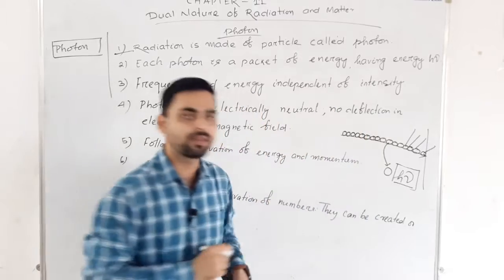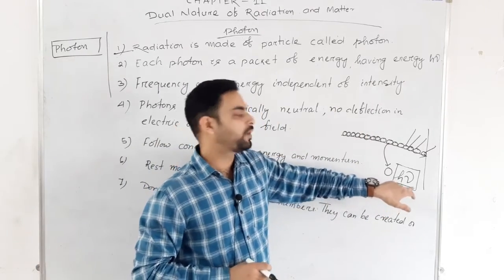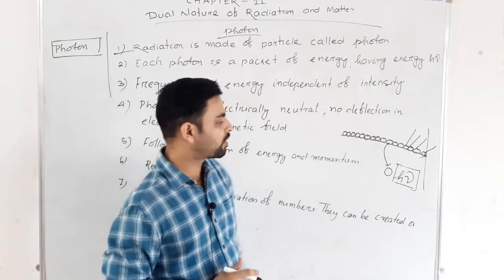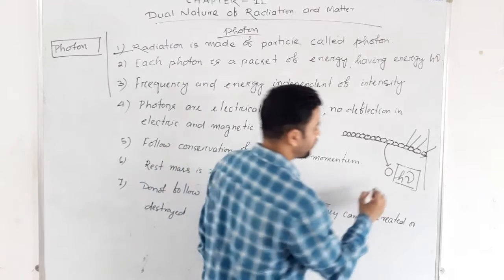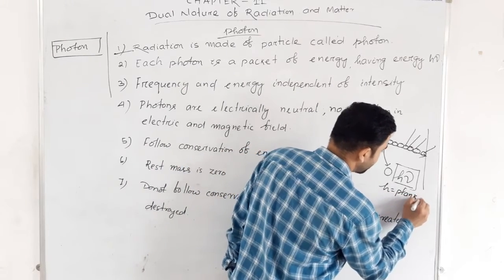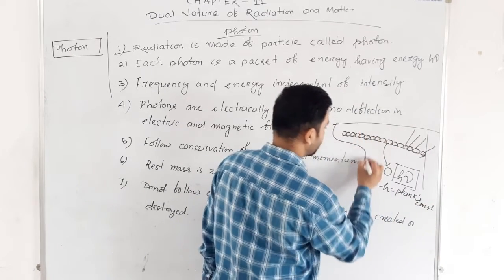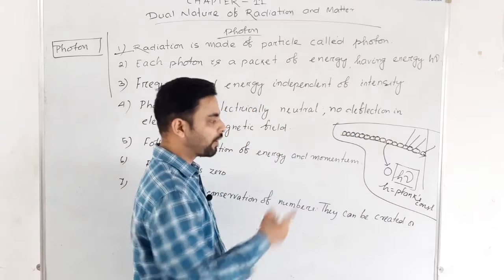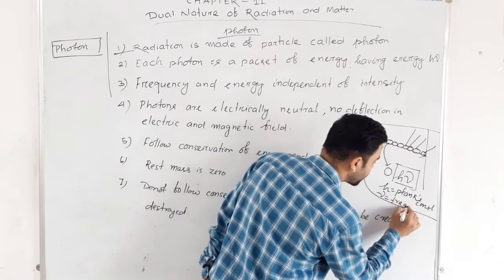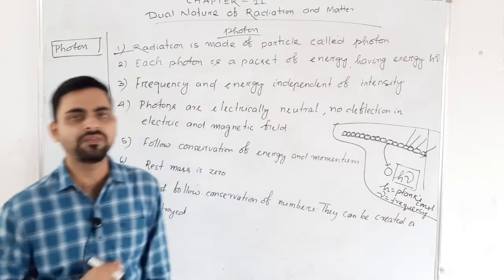According to Planck, the energy of each photon equals h into nu. What is h? h equals Planck's constant. h is your Planck's constant. And what is nu? Nu is the frequency of light.